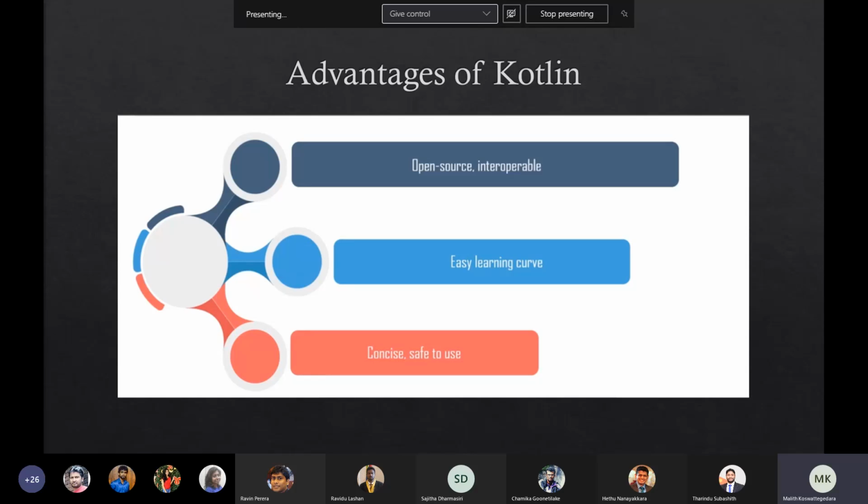When it comes to the learning curve, if we are familiar with Java, it's very easy to learn Kotlin. Switching from Java to Kotlin is also very easy. Kotlin is also very similar to Apple's Swift programming language. As I showed you before, it's very concise, with much less code compared to Java. Since there's no null pointer exception, it's very safe. So those are the advantages of Kotlin compared to Java and other programming languages.